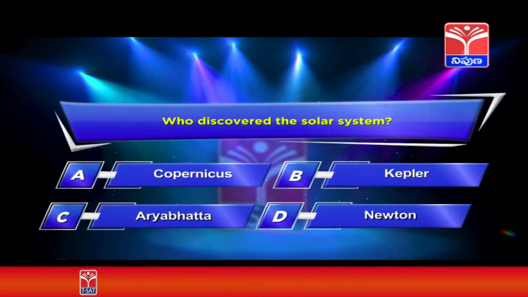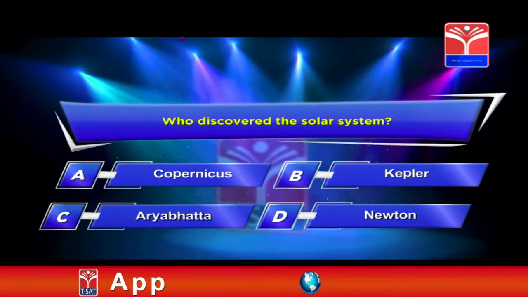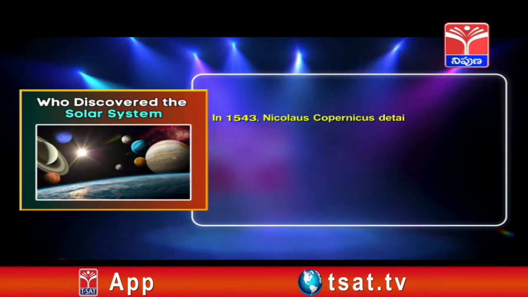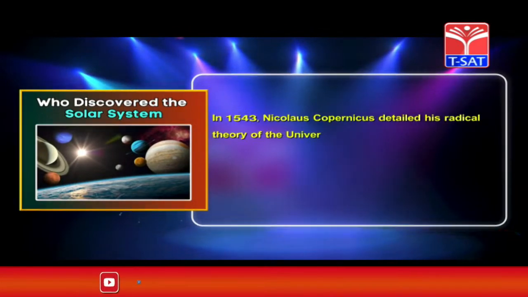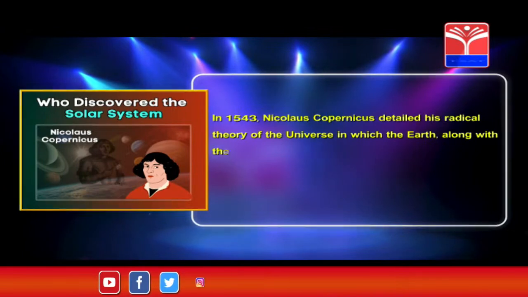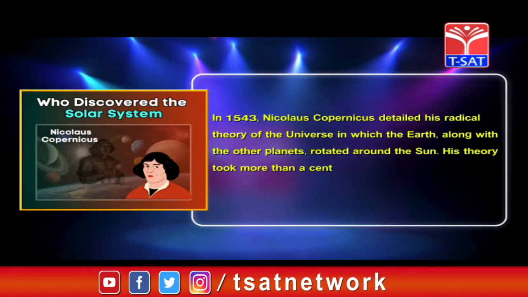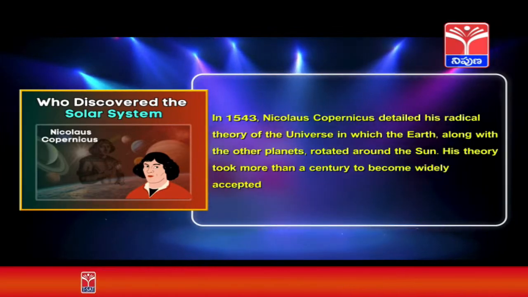The correct answer is option A, Copernicus. In 1543, Nicholas Copernicus detailed his radical theory of the universe, in which the Earth along with the other planets rotated around the Sun. His theory took more than a century to become widely accepted.